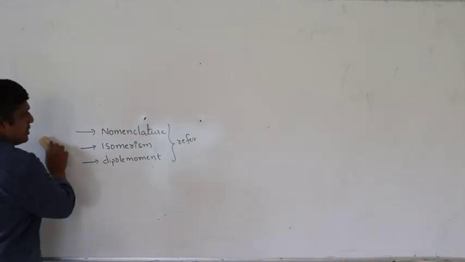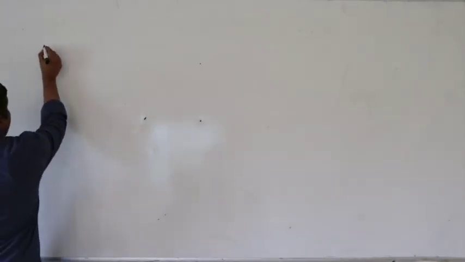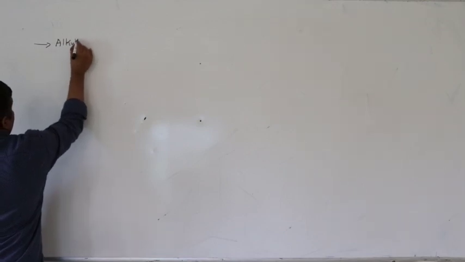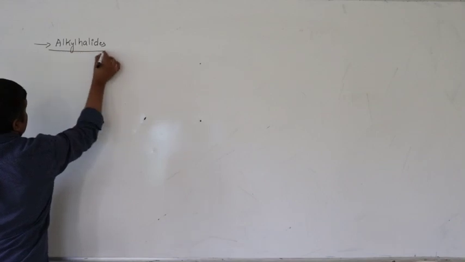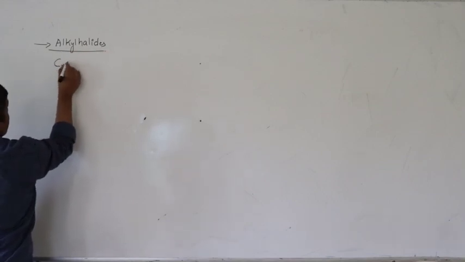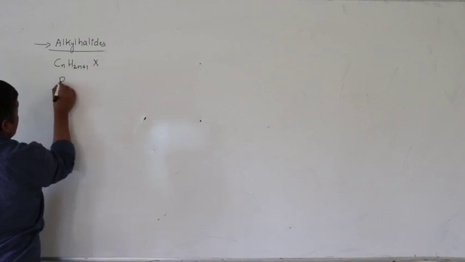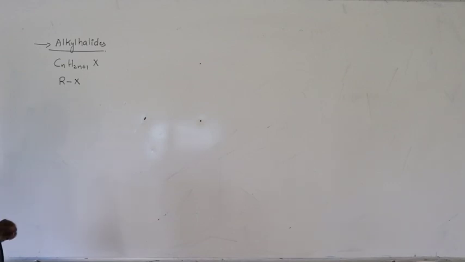So let us go directly to preparation methods. We are studying alkyl halides first. Their general formula is CnH2n+1 X, or normally represented as R X, where R represents the alkyl group and X is halogen.